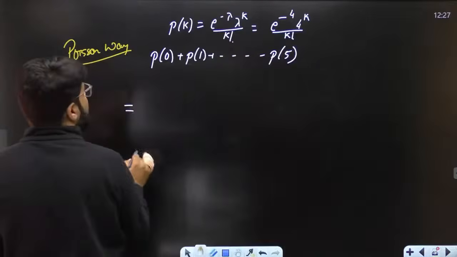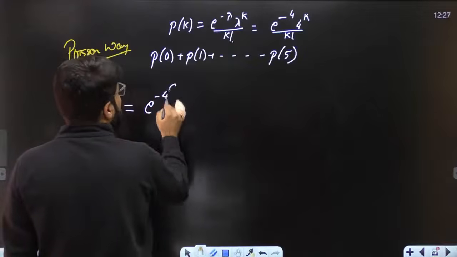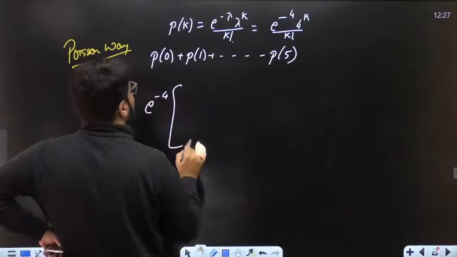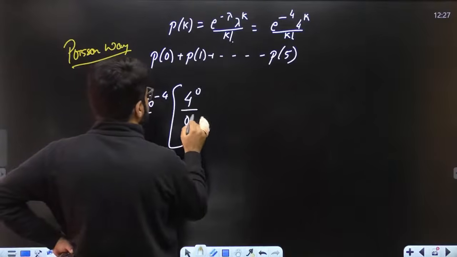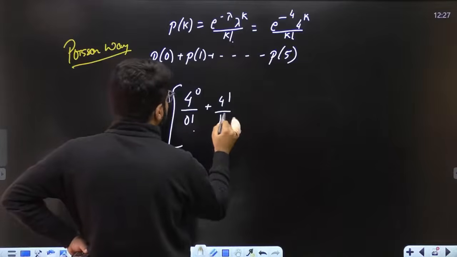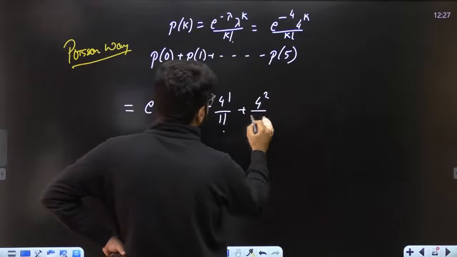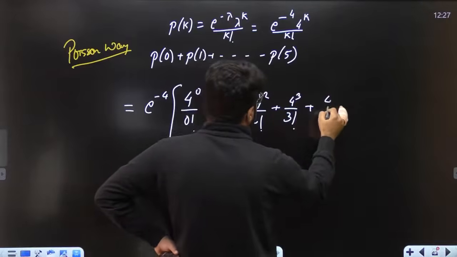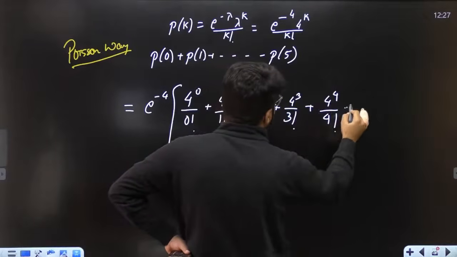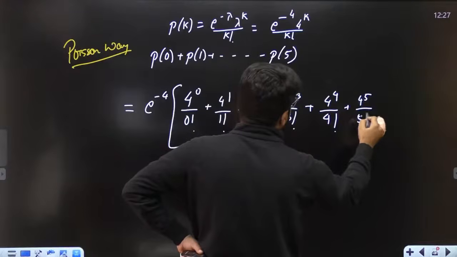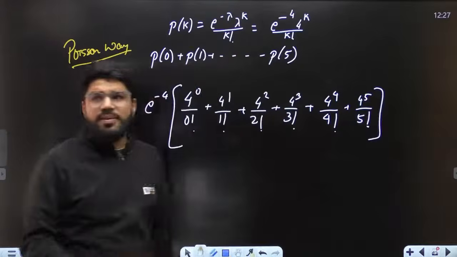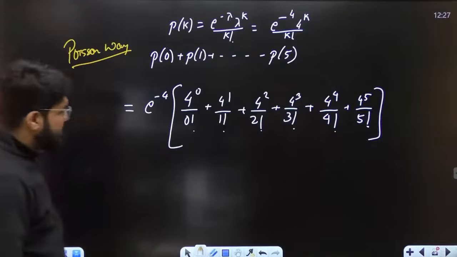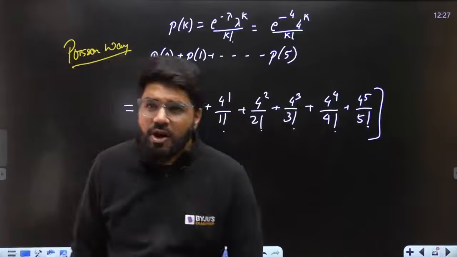So e power minus 4 is common to all, that is constant, so we keep it separate. Then you have 4 power 0 by 0 factorial, 4 power 1 by 1 factorial, 4 power 2 by 2 factorial, 4 cube by 3 factorial, 4 power 4 by 4 factorial, and 4 power 5 by 5 factorial. These are doable calculations. The previous one was a little horrible calculation. So how much is it?